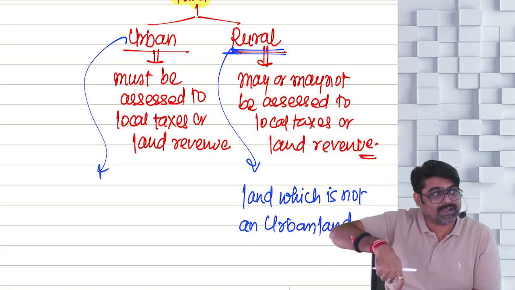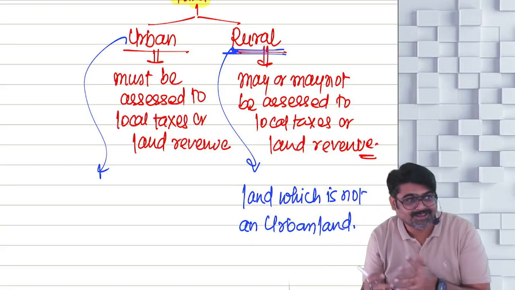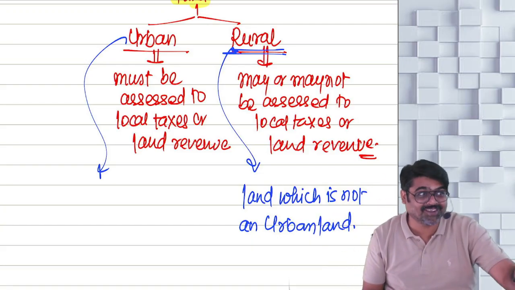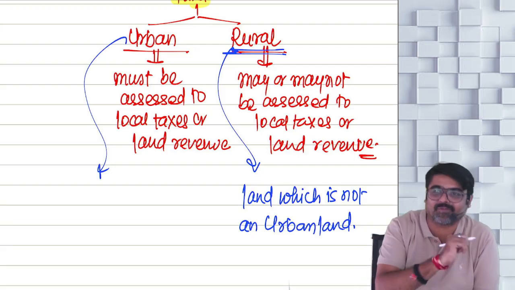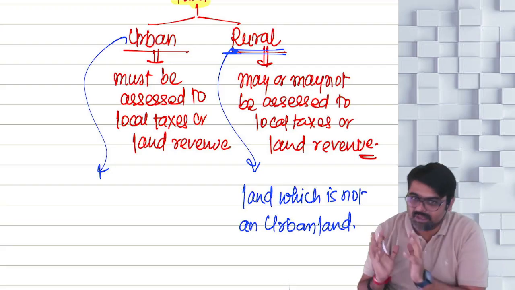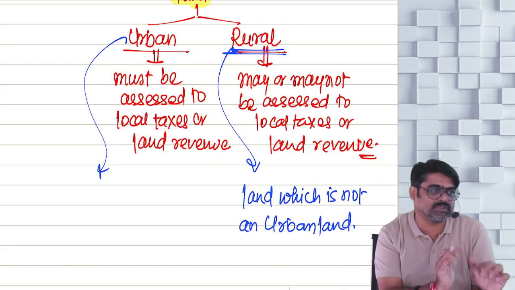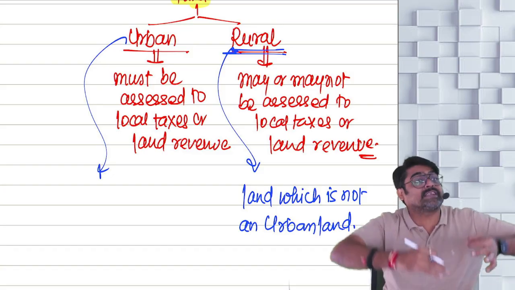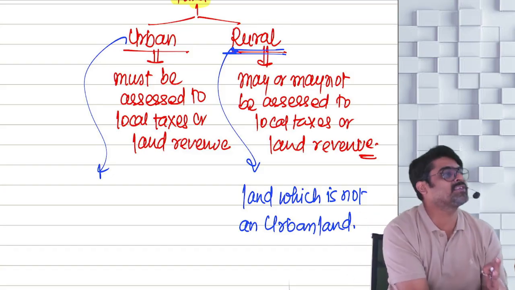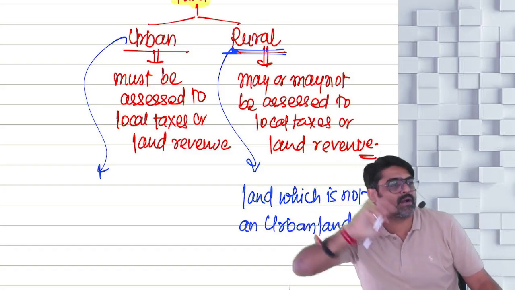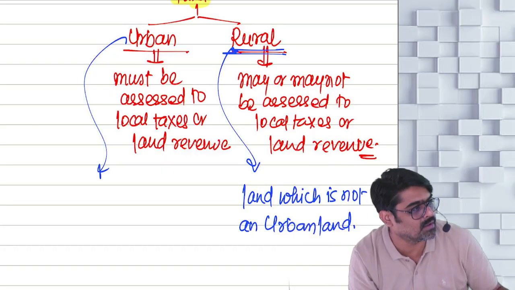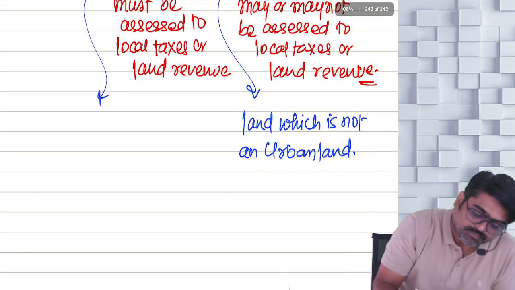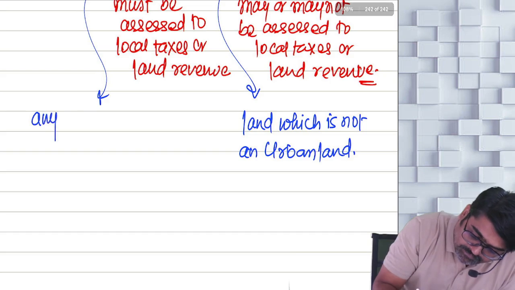Rural land is a land which is not urban. Urban land is defined. So, if your land is this, which we are defining, then it is an urban land. And the land which is not treated as urban land automatically will become rural land. Yes or no?